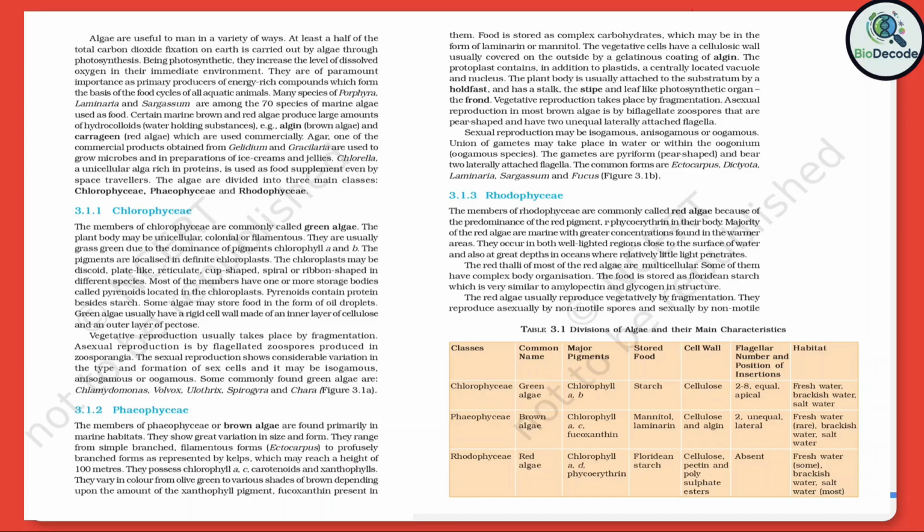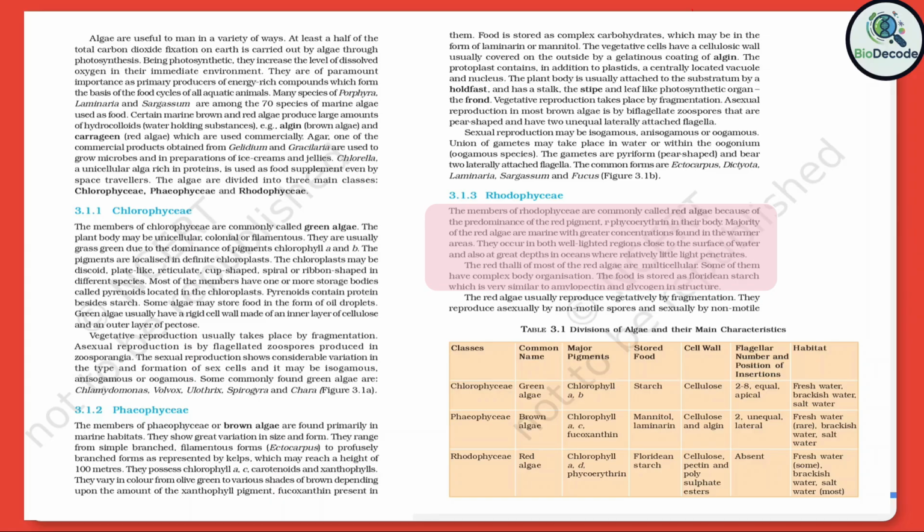Rhodophyceae. The members of Rhodophyceae are commonly called red algae because of the predominance of the red pigment, R-phycoerythrin, in their body. Majority of the red algae are marine with greater concentrations found in the warmer areas. They occur in both well-lighted regions close to the surface of water and also at great depths in oceans where relatively little light penetrates. The red thalli of most of the red algae are multicellular.